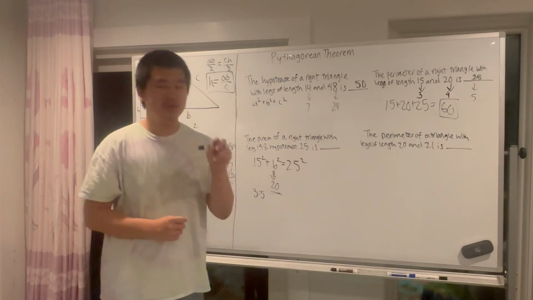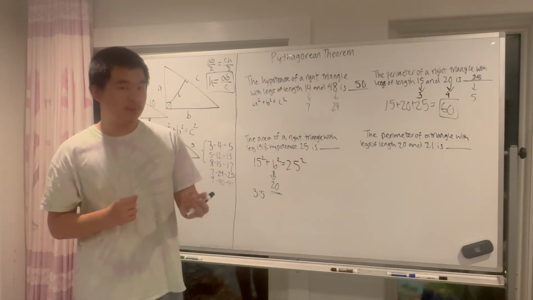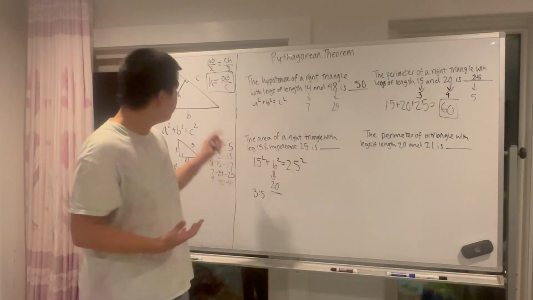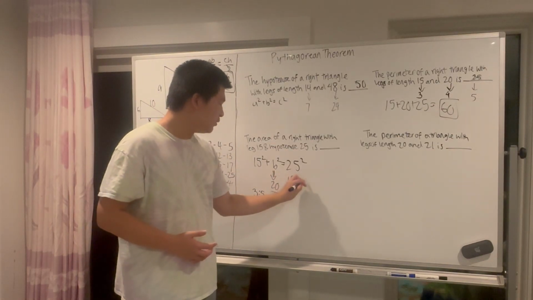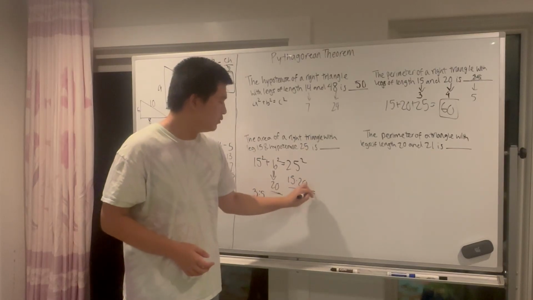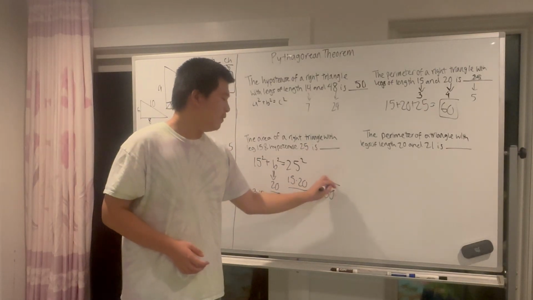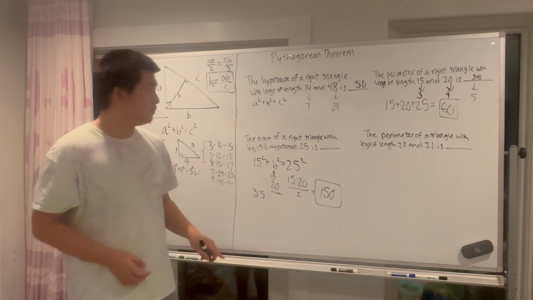And so the area is when you take 2 legs and multiply them together and divide by 2, ab over 2. So it'd be 15 times 20 divided by 2 equals 150. And that is our answer.